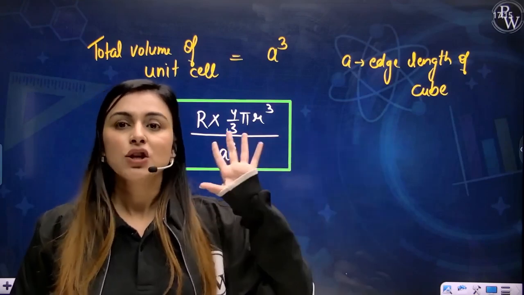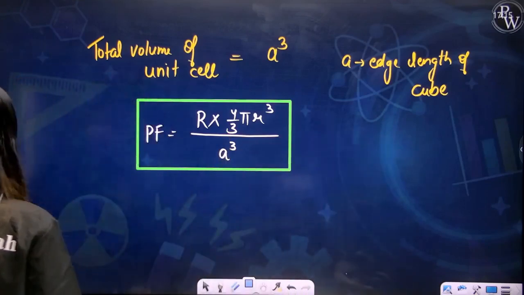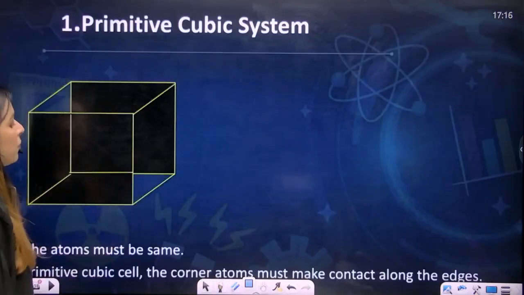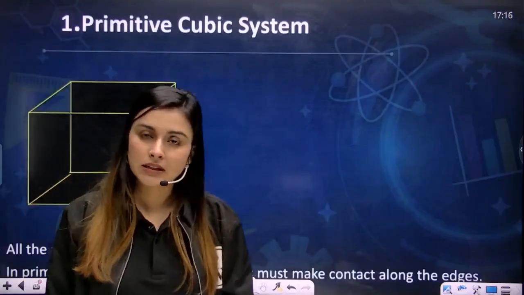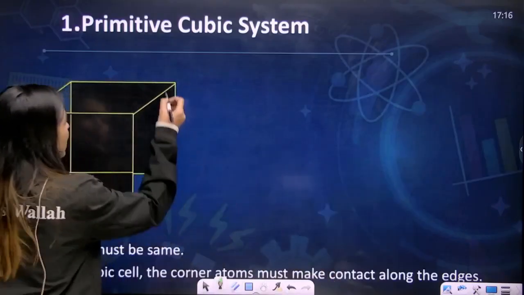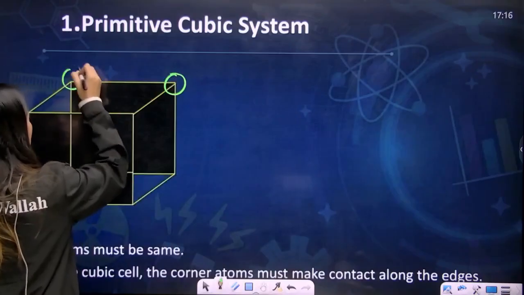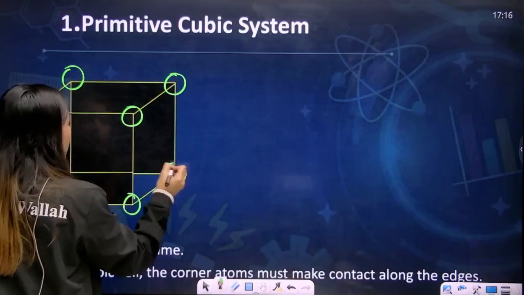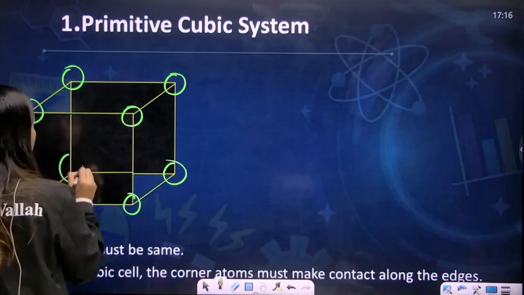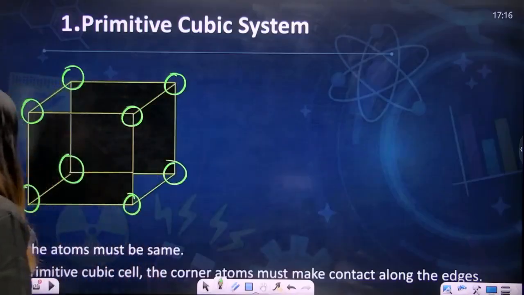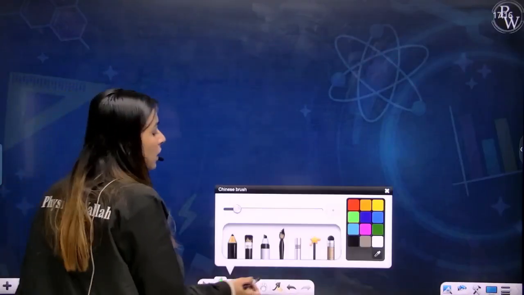So let's start with the simple primitive unit cell. Let's say you have a primitive unit cell, something like this. And I know that in a primitive unit cell, all the atoms are present at the corners. Now, before starting this, I want to tell you something, my dear students, just keep it as a point in your mind.